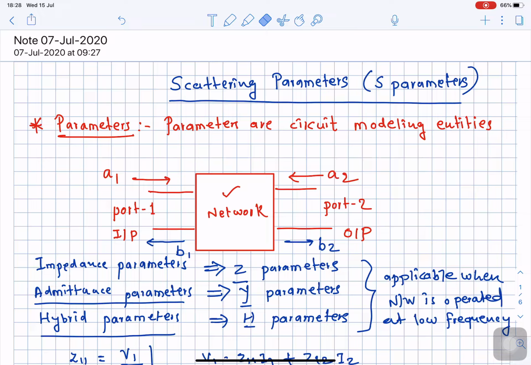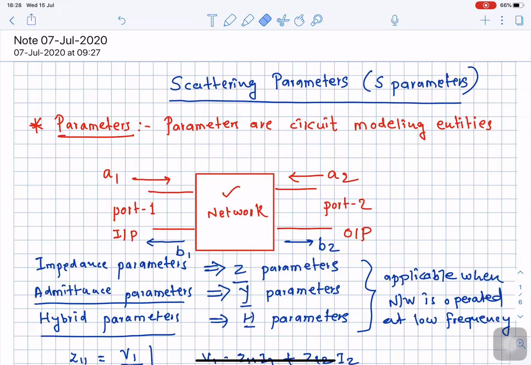As I discussed, the impedance parameter we also call the Z parameter, and next are the admittance parameter and the hybrid parameter or H parameter. These parameters are used to analyze a given circuit at low frequency.